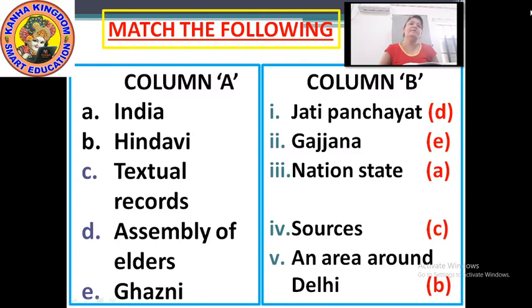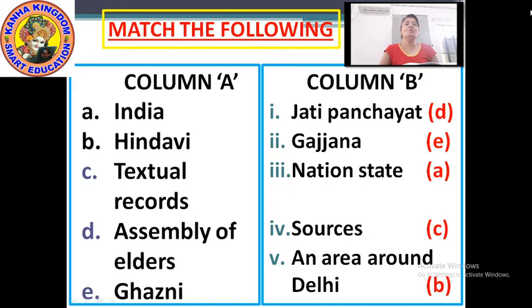Number D, assembly of elders. Number E, Ghazni.